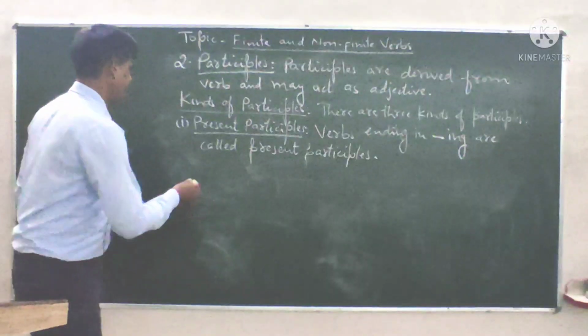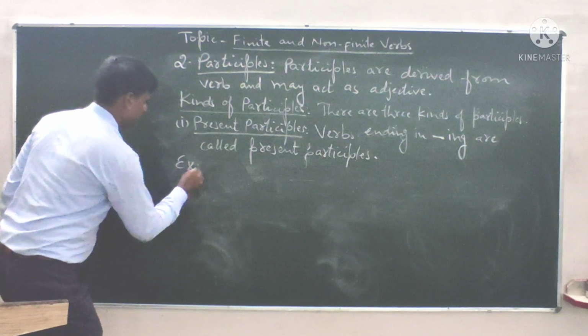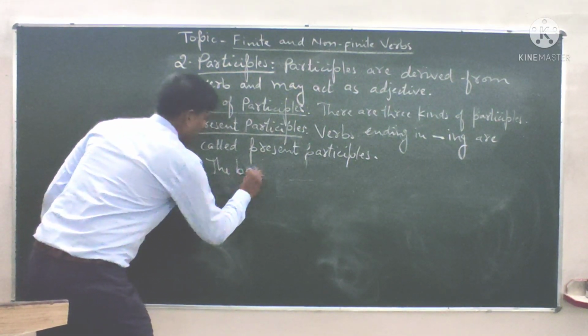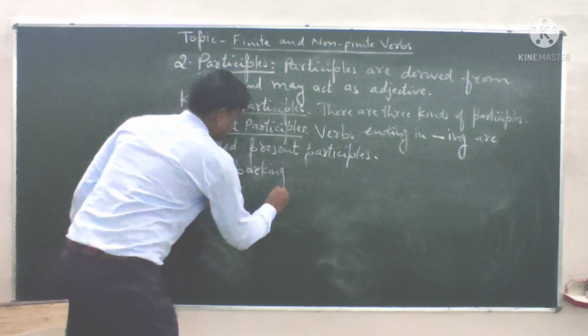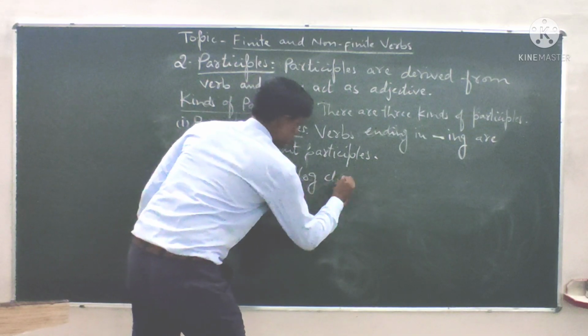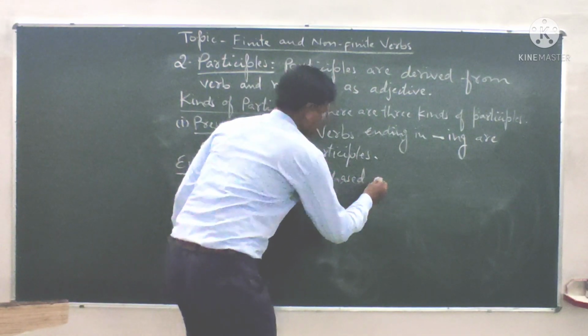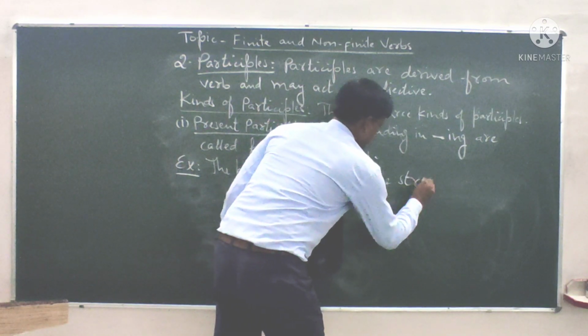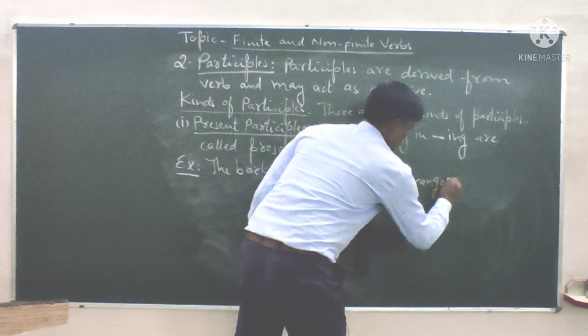For example, the barking dog chased the stranger.